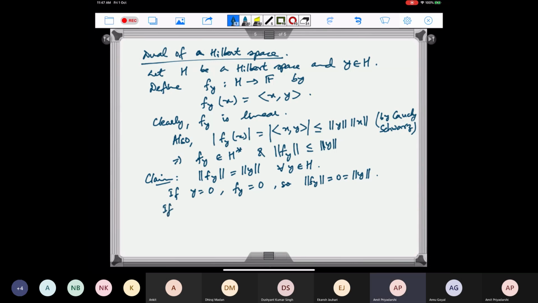And if y is non-zero, we take x equal to y by norm y. So this is a unit vector. So then norm x is equal to 1, and what is F y of x?